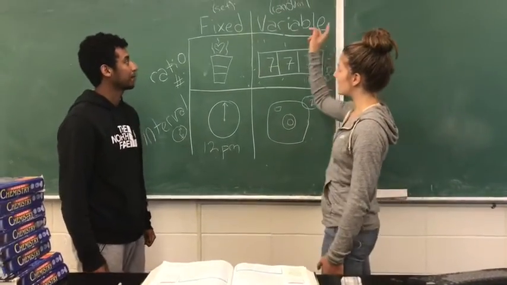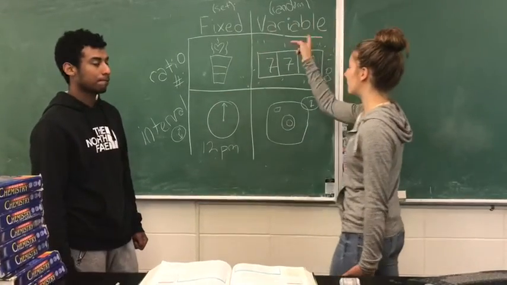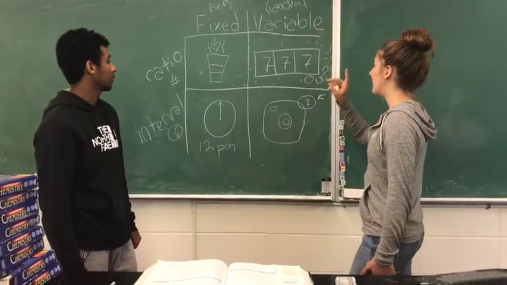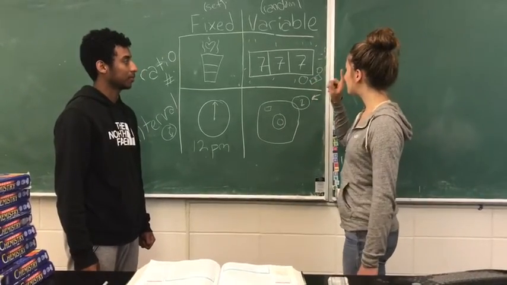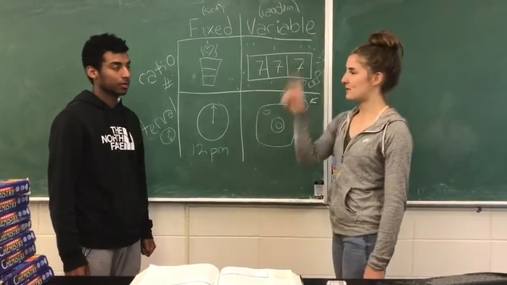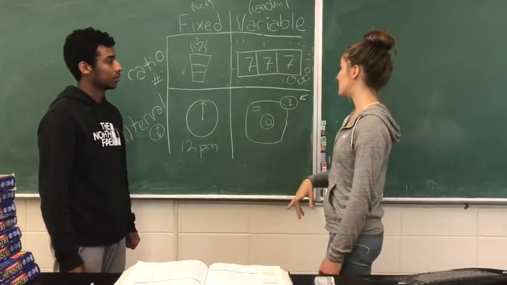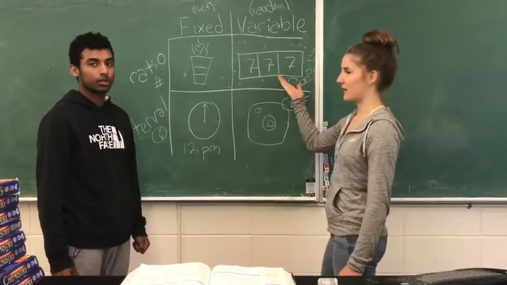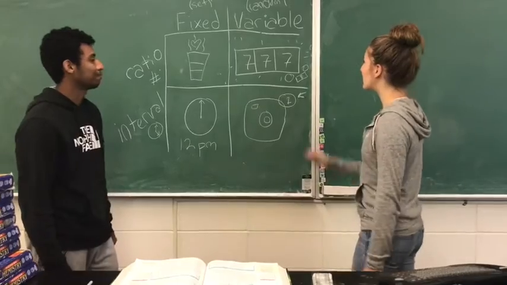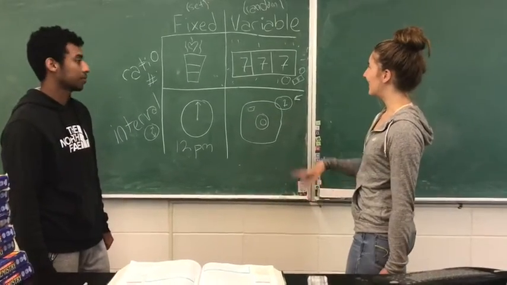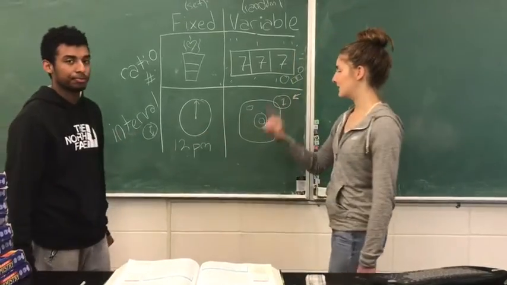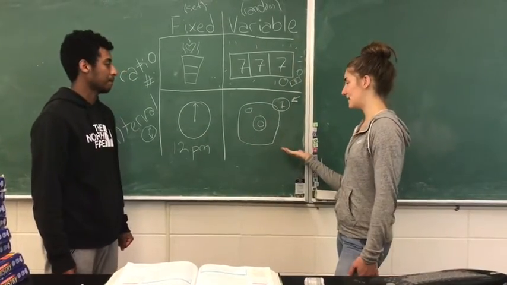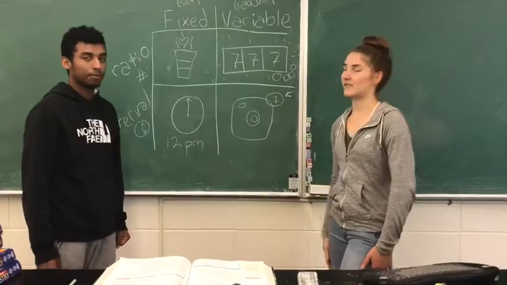So when you cross variable and ratio, it deals with a random number. A real life example of this is gambling: after some number of times that you pay for the slot machines, you will eventually win. And another example is when you cross variable interval, which is a random time. So at some time, you will get an Instagram notification.